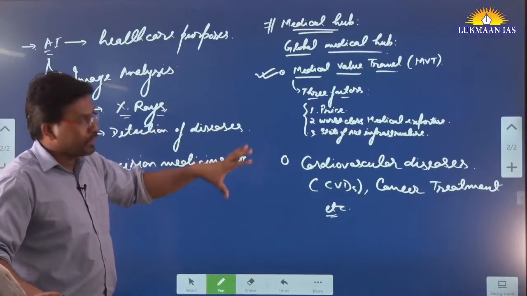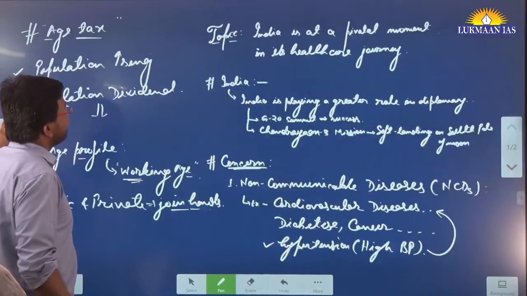That's how our healthcare facilities will become more robust.